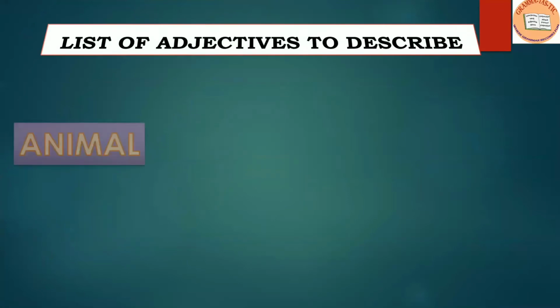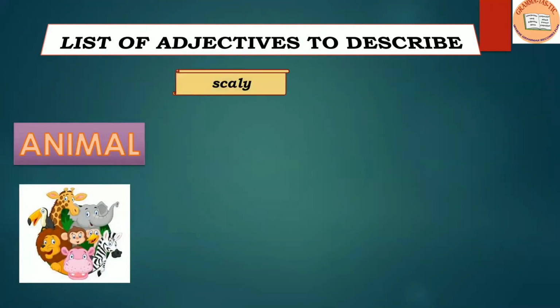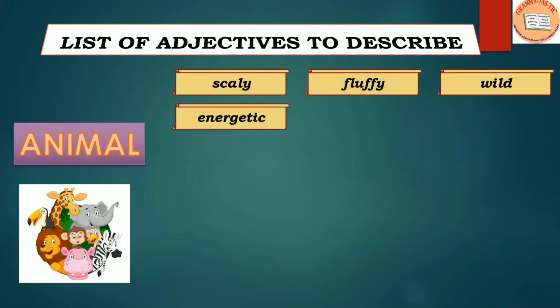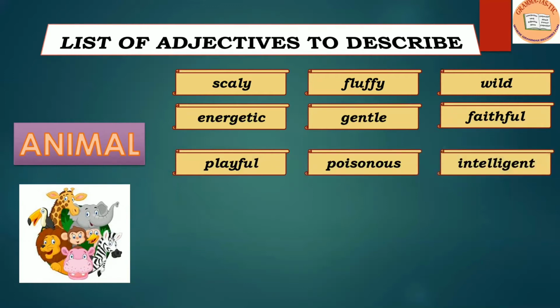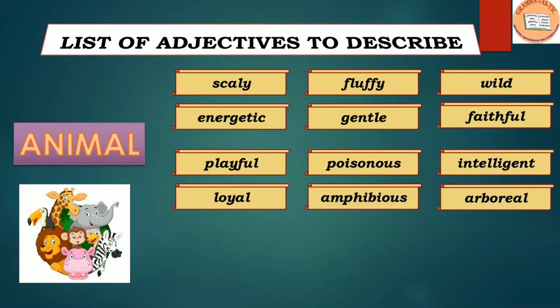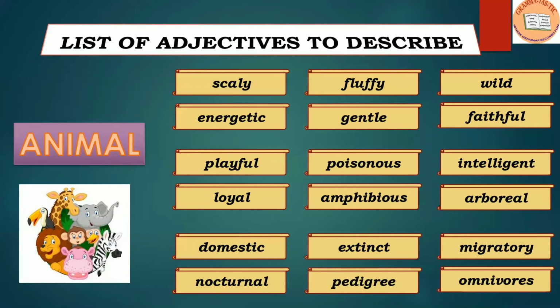The next is animal or animals. And the words that we can use to describe the animals are scaly for a fish, fluffy, wild, energetic, gentle, faithful, playful, poisonous, intelligent, loyal, amphibious, arboreal, domestic, extinct, migratory, nocturnal, pedigree, omnivore.